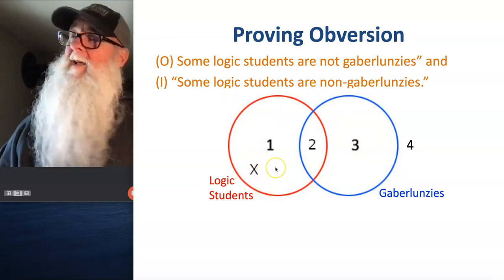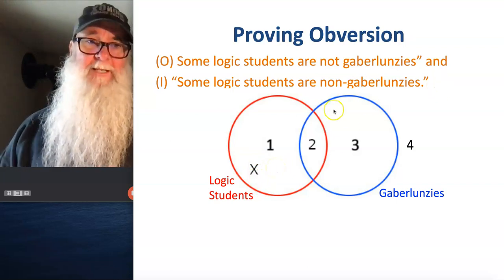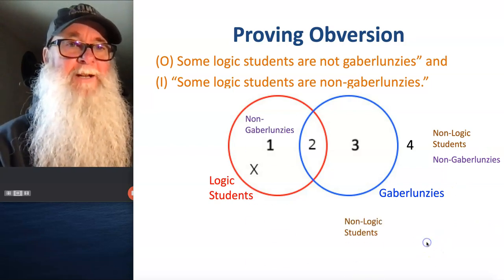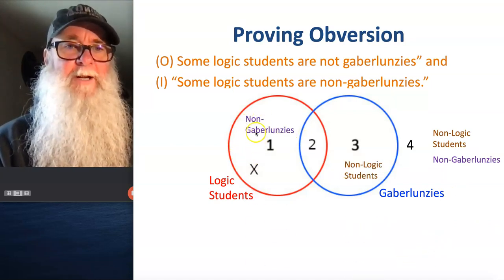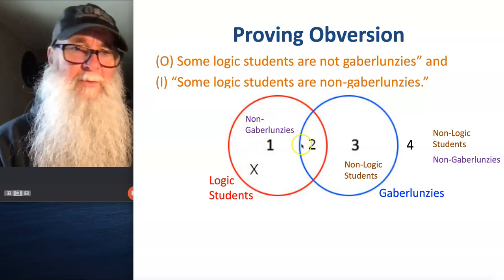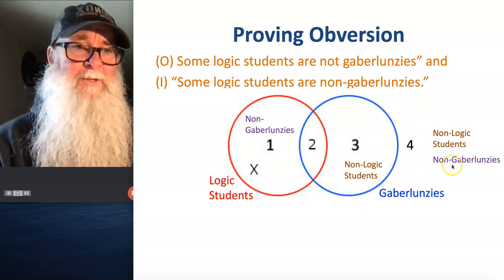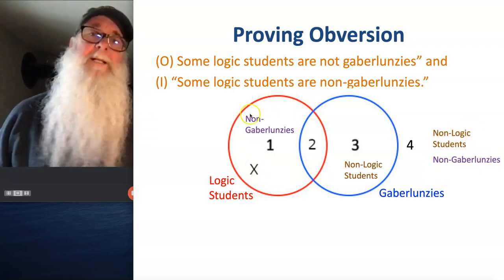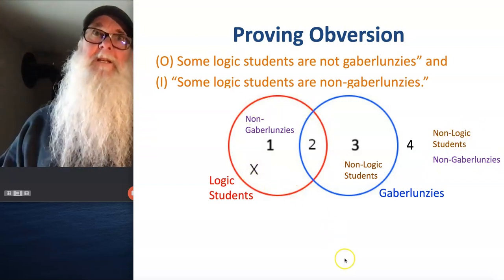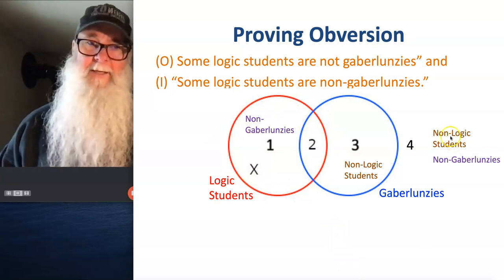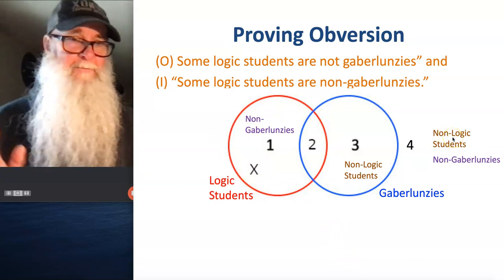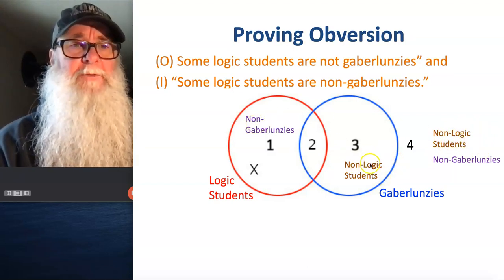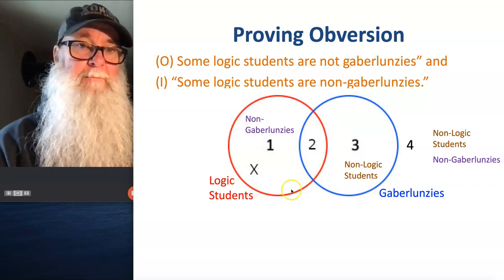Again, we create our Venn diagram to represent the original statement: some logic students, like this one right here in area 1, are not Gaberlunzies. They're outside the Gaberlunzie building. And we start placing all of our term complements around here, and we see that anything here in area 1 is a non-Gaberlunzie because it's outside the walls of our Gaberlunzie building. Same thing with this one out here in area 4. Same thing with the non-logic students. Anything that exists outside the red circle is by definition a non-logic student. So anything out here in area 4, like automobiles and bananas, is a non-logic student. And those non-logic students are also over here in area 3 because they're outside the red building containing all the logic students.